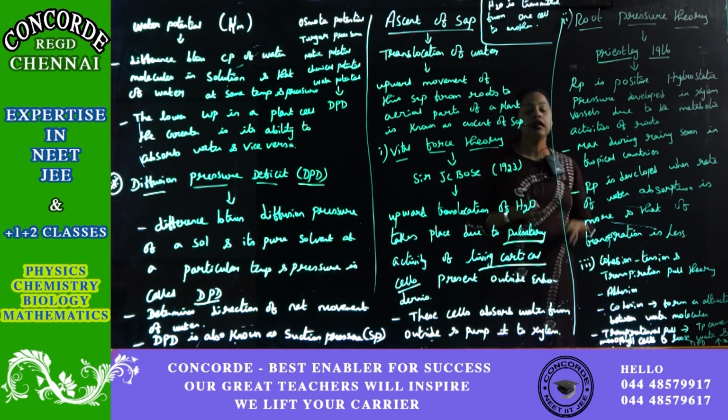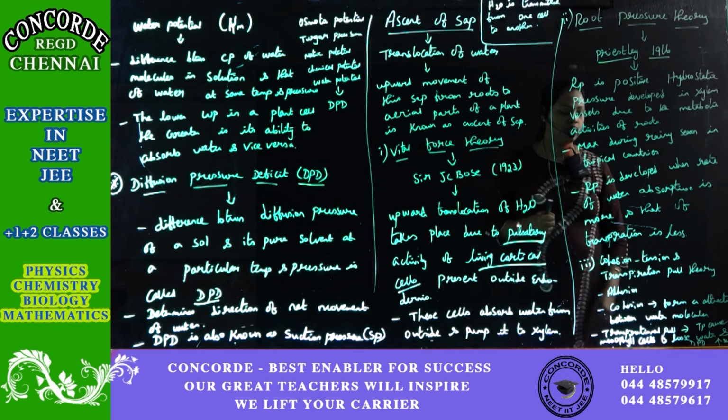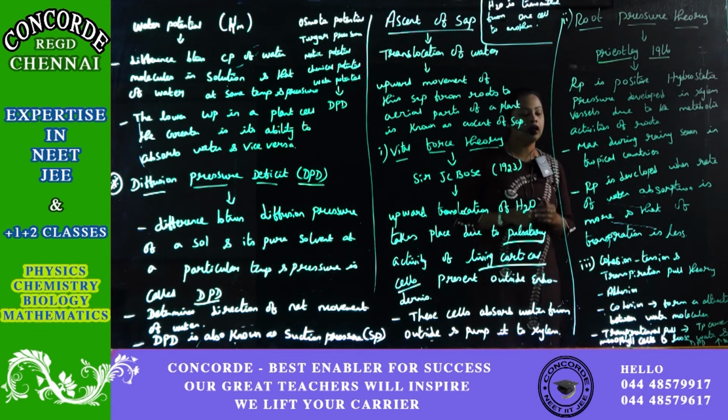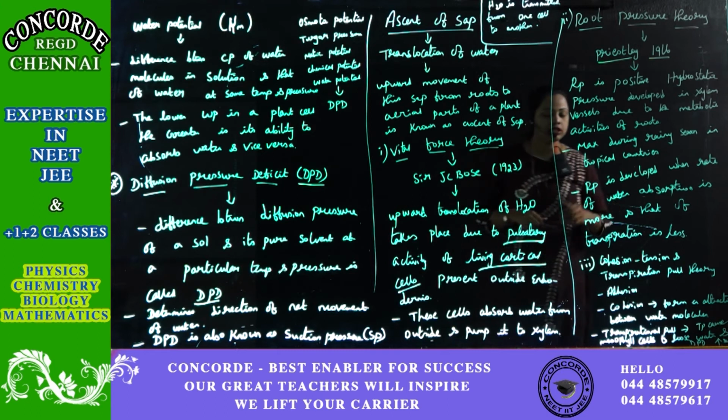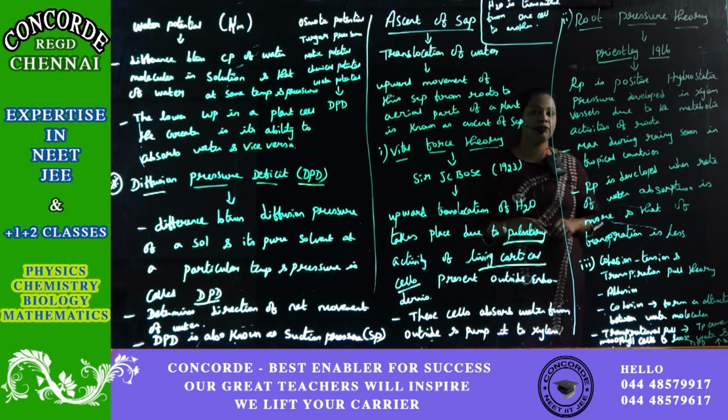Cohesion, as I have already told you, means attraction. So here the root is getting attracted towards the water molecule. The third one is transpiration pull. Transpiration pull is nothing but it causes the mesophyll cells to lose water. I think I have already told you about this in plant water absorption, in the mechanism of passive absorption.